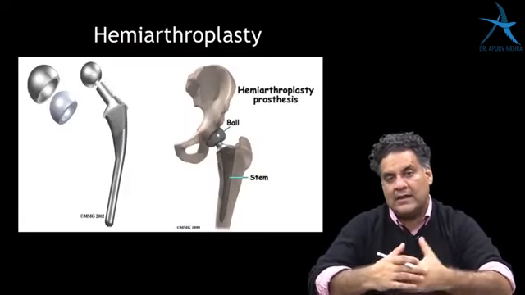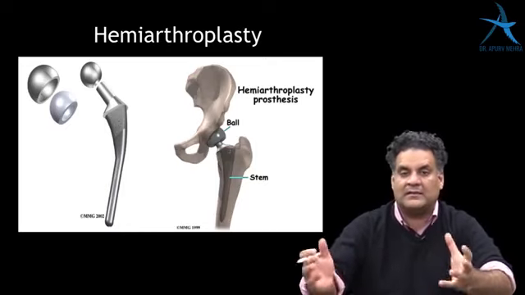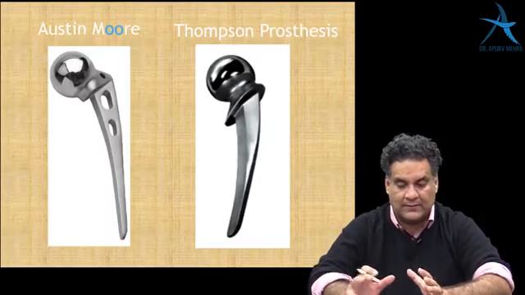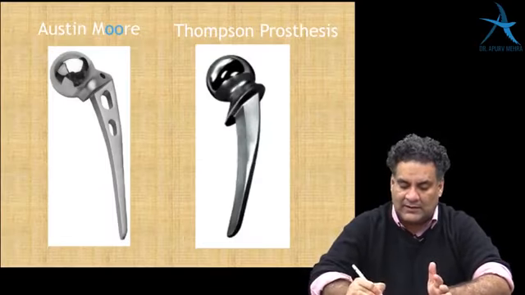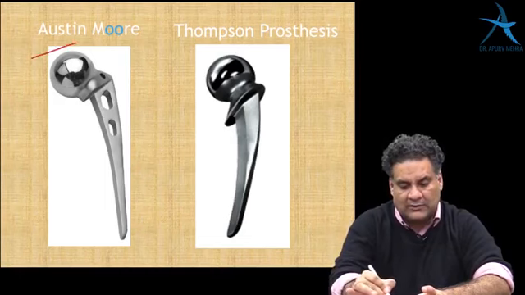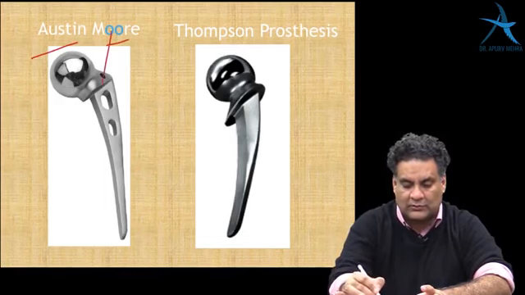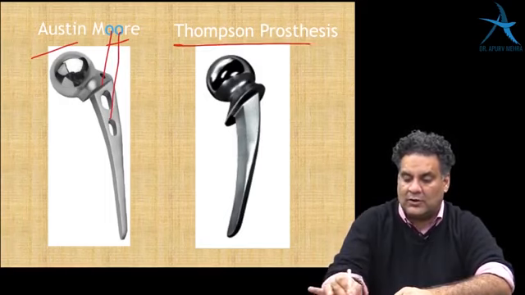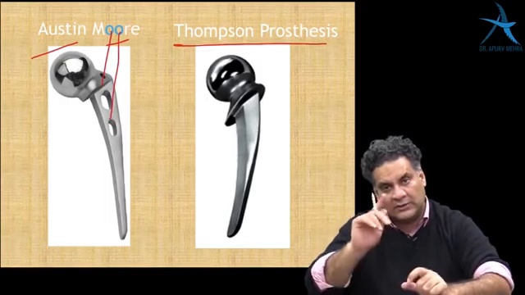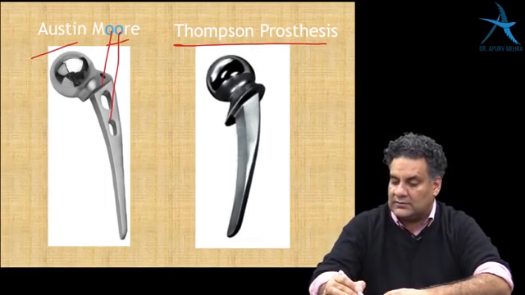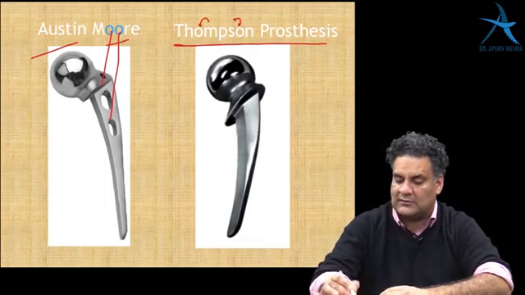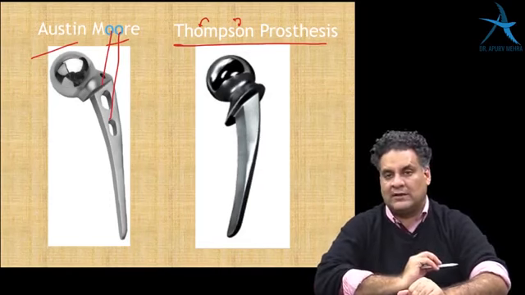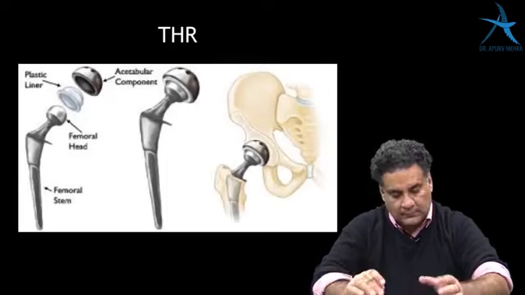If you replace half the joint, it's called hemiarthroplasty. So in the hip joint, if you just replace the femoral side, it's hemiarthroplasty. There are two types of hemiarthroplasty that you must remember. One is Austin Moore. It has two O's together, double O. So it has two holes, two fenestrations. The other is Thompson, which is non-fenestrated. One more thing: both have two O's, but in Thompson the two O's are at a distance, so it is not fenestration. The one which has two O's together has fenestrations.